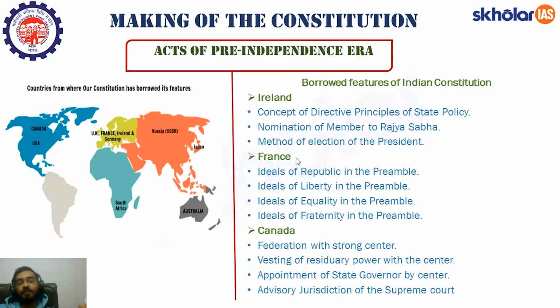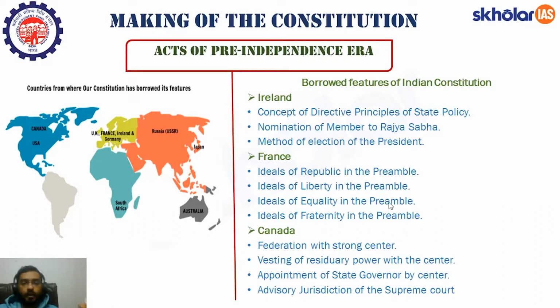Whenever the name of France comes, I remember the French Revolution. And what were the ideals that were glorified in the French Revolution? They were liberty, equality, and fraternity. And all these three principles are included in the Preamble of India, and we have borrowed them from France. Apart from that, the ideals of a republic, which are mentioned in the Preamble, are also borrowed from France. I hope this part is clear to all of you.